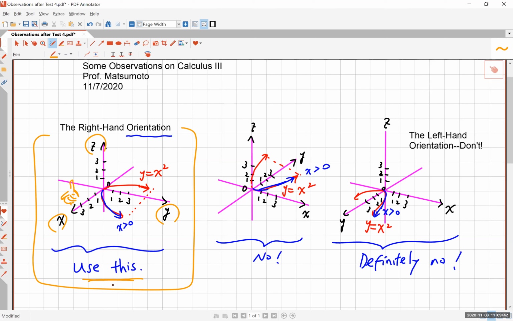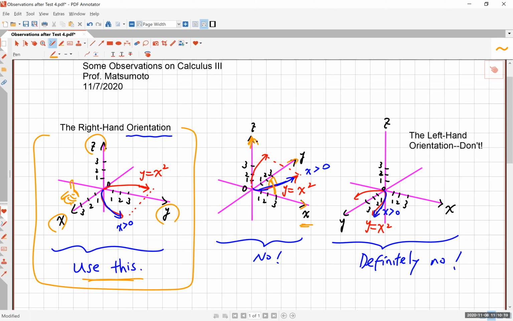This is the standard. Now, I realize that some people prefer to look at three-dimensional space from a different point of view. So for instance, some of you are using this orientation where x goes to the right, y goes toward the back side of the paper, and then z still goes up. Now, this is sort of okay. It's still the right-hand orientation, right? In other words, if you use your right hand as you wrap your fingers from the positive x to the positive y direction, your thumb will still be going up. So this is the right-hand orientation.